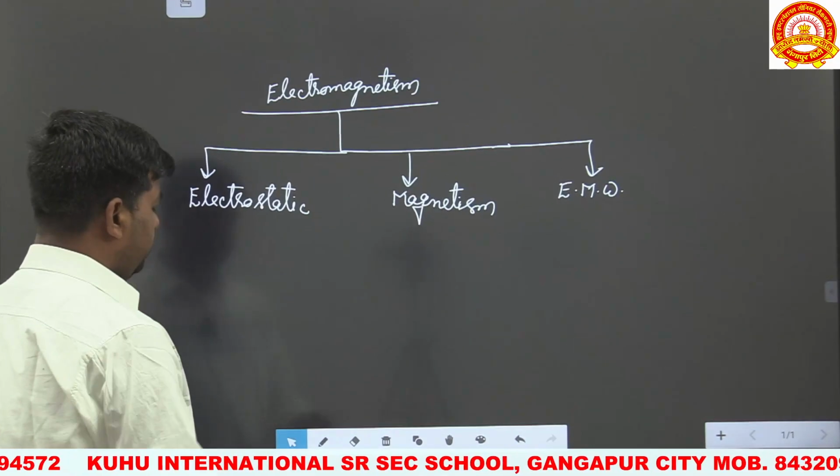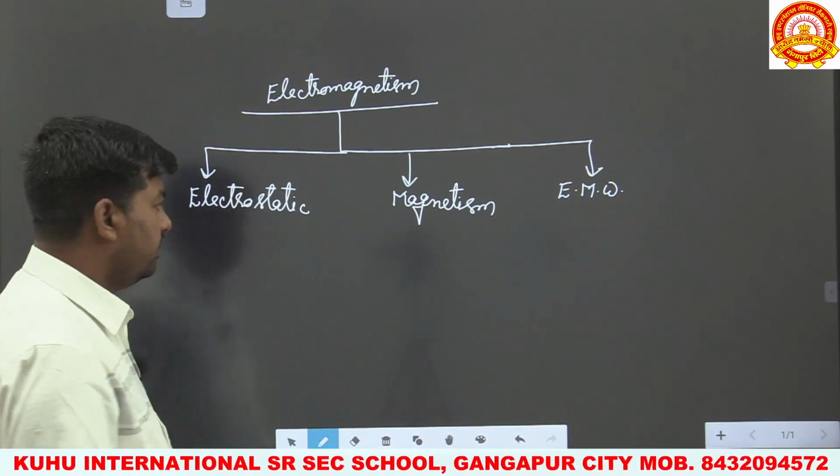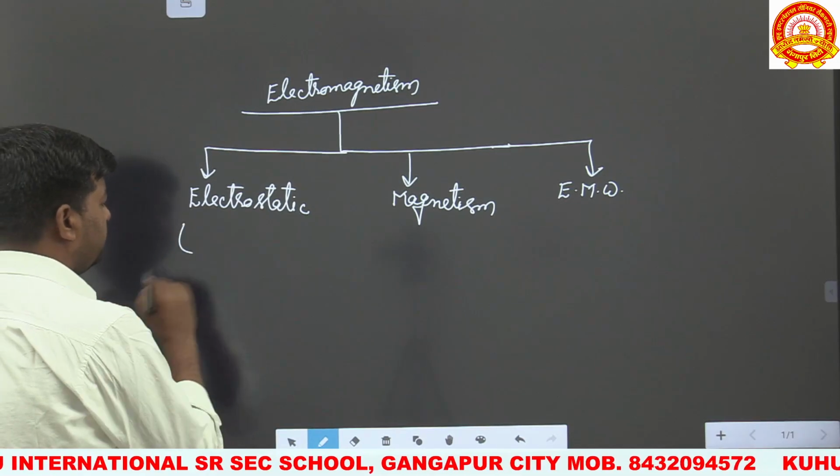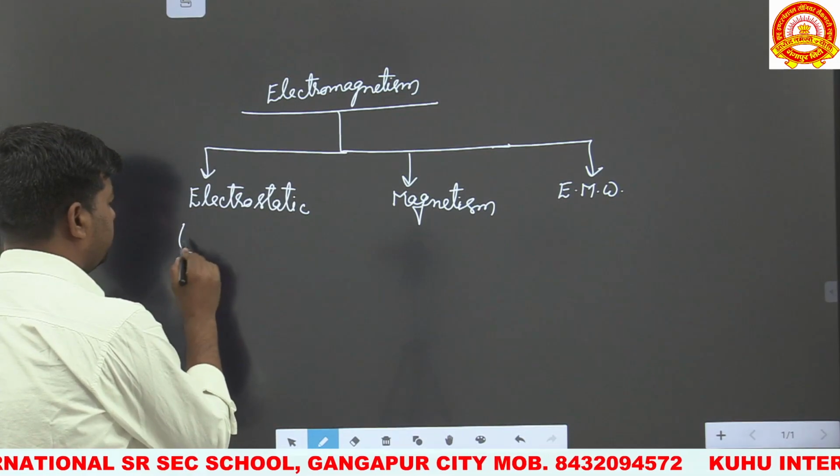First is electrostatic. Electrostatic is the branch of physics in which we study charge or electron at rest.